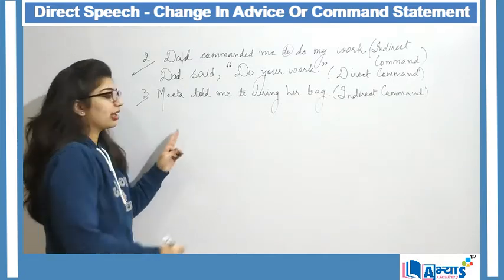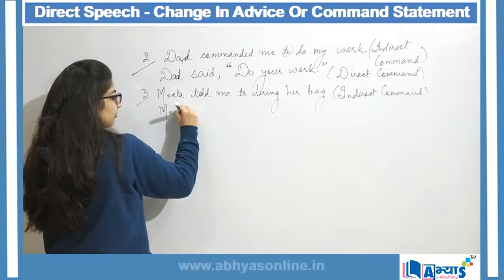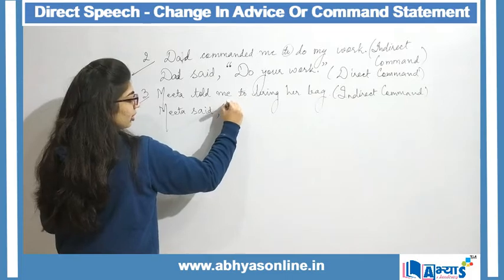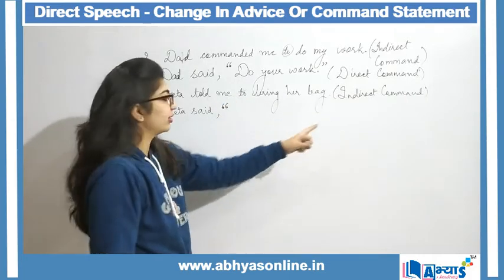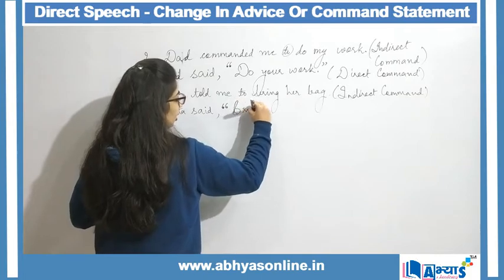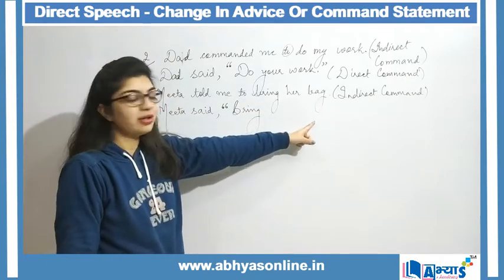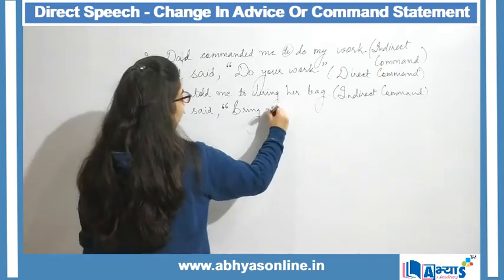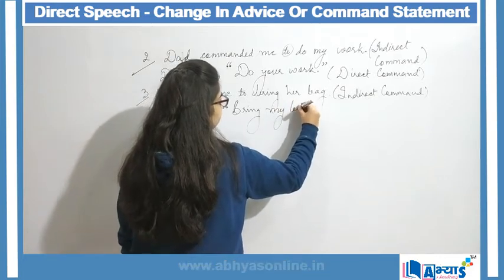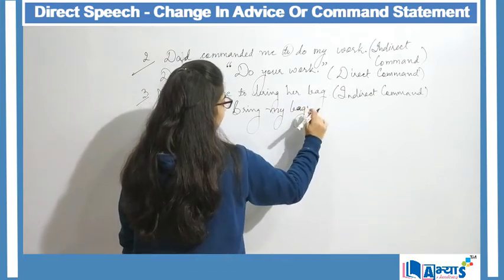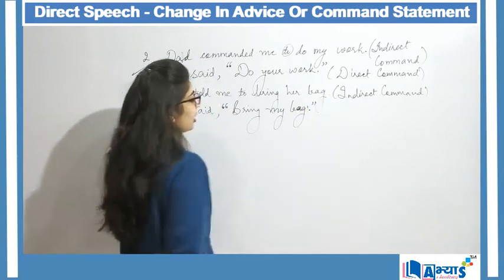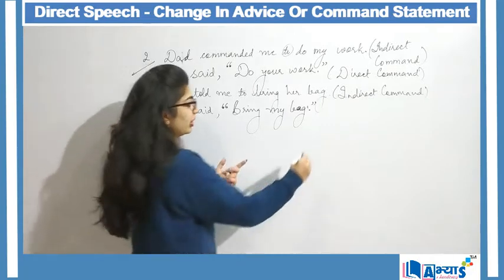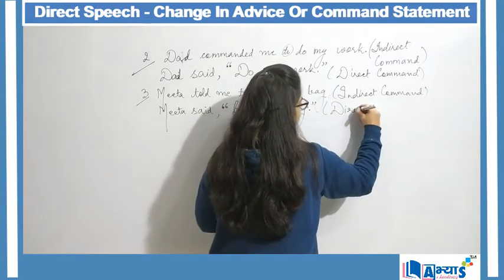I will begin with Meeta. And again I said, Meeta said, bring her bag. Now because Meeta is asking for her bag, and since Meeta is saying so, her will change to my. Bring my bag. A full stop and then the inverted comma. So now again my indirect statement has been converted to my direct statement. So this is my direct command.